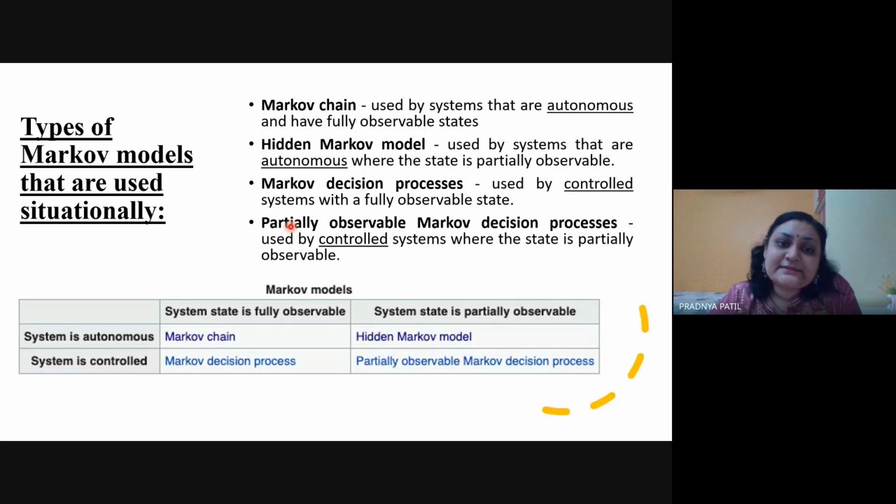Then similarly, there is another condition that is partially observable Markov decision process. So again, it would be in a controlled system only, but there would be some states which would be observable and some would be hidden or partially observable. So this chart is again the mention of the same four types of models. Is the difference between these four types of Markov models clear to you?